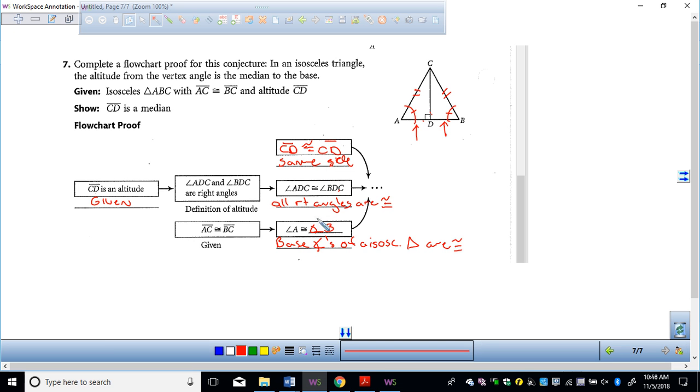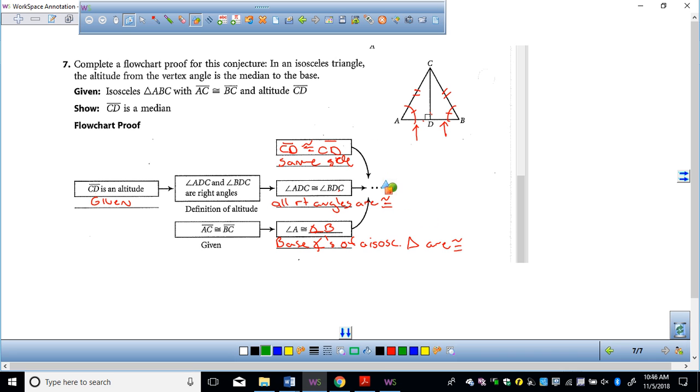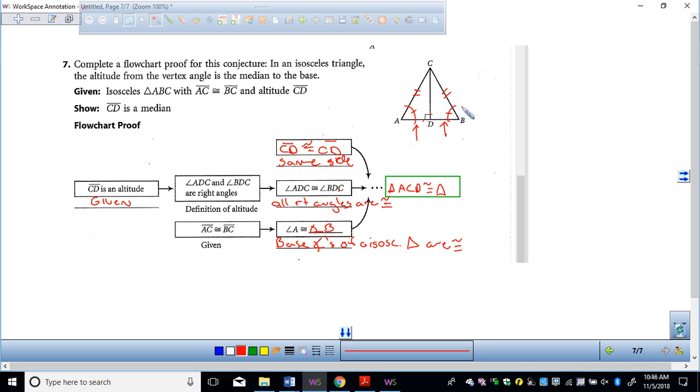But if I did use this, watch how high-tech I am. I'm going to put another box right here. Now I can say that because of that stuff, triangle ACD is congruent to triangle BCD.